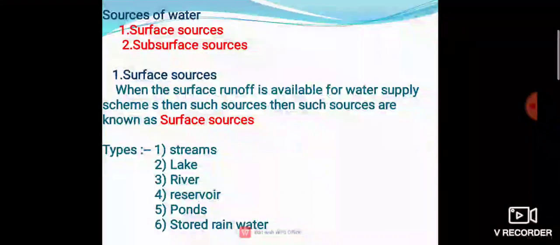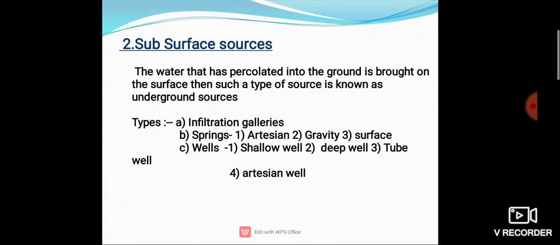When it is not possible to collect water from surface sources or subsurface sources, at that time we are going to store the rainwater. Okay, then underground, after this surface sources. So these are the surface sources, and then subsurface sources. Subsurface sources means underground sources.